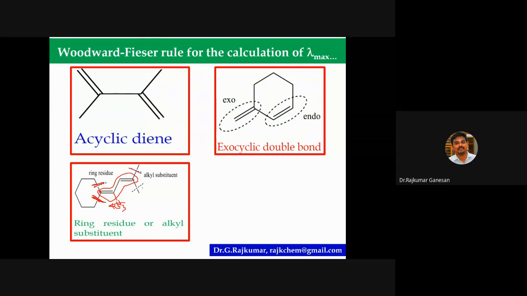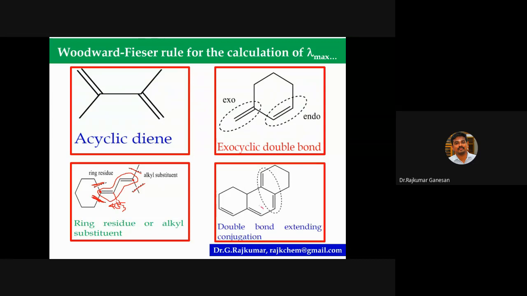Here there are 2 alkyl substituents. So totally there are 4: 2 alkyl and 2 ring residue. You will understand when we are discussing the problems. So extending conjugation means, this is a simple conjugation, double bond, single bond, double bond, and look at this. Here there are 2 alternating double bonds with a single bond. So this is a double bond. So here, 2 double bond extending conjugation.